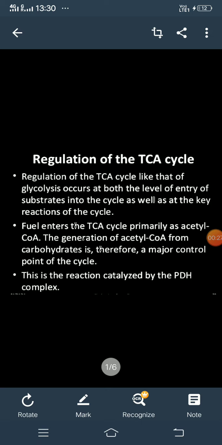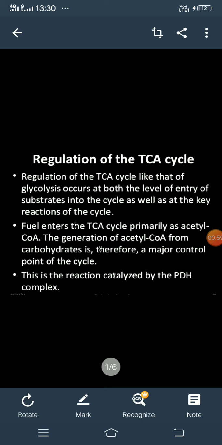So, what is the need of this TCA cycle in our body? The main need is the production of ATP. By using the TCA cycle, 12 ATP molecules are produced in our body. TCA cycle is totally an aerobic cycle. It requires oxygen to run, whereas through glycolysis only 2 molecules of ATP are produced.